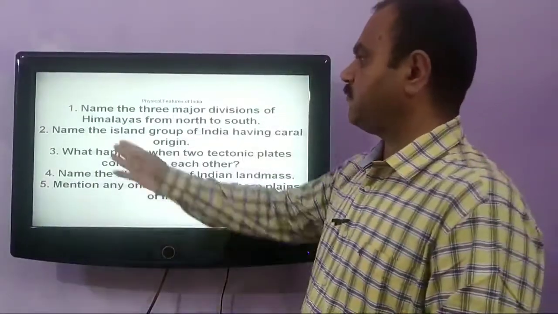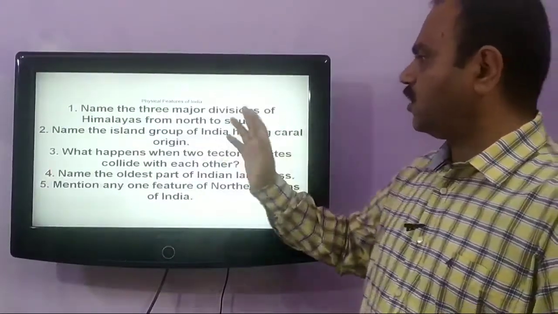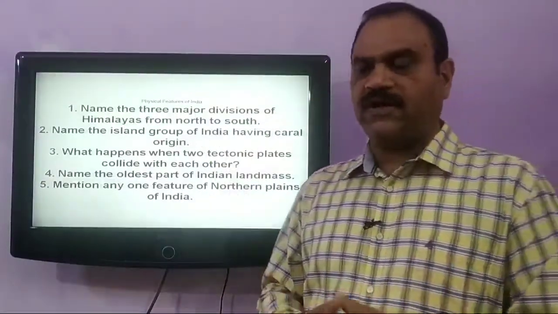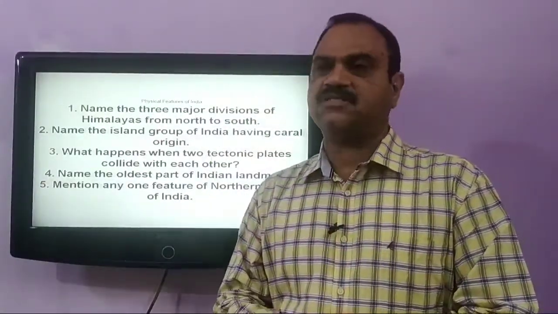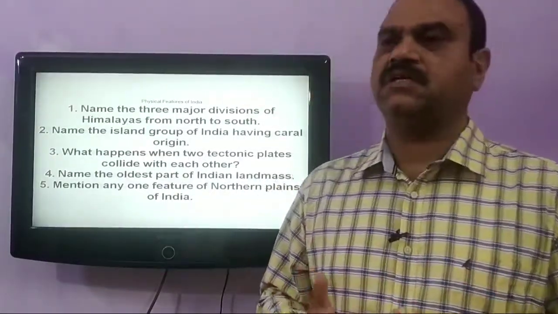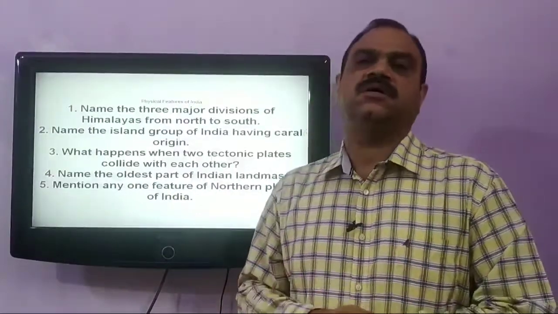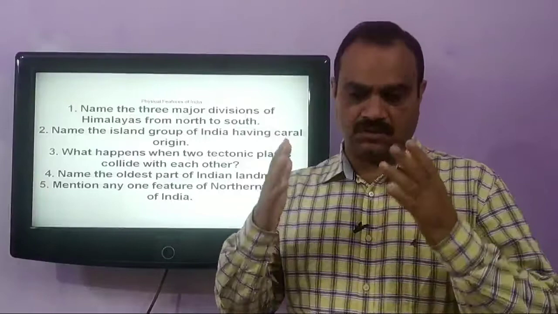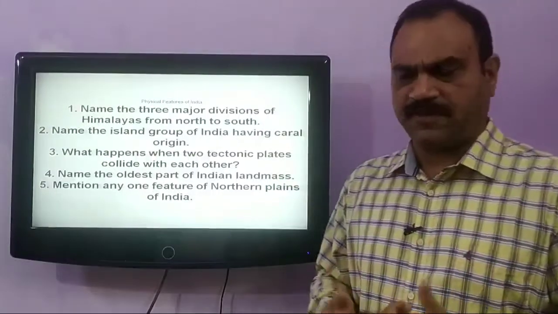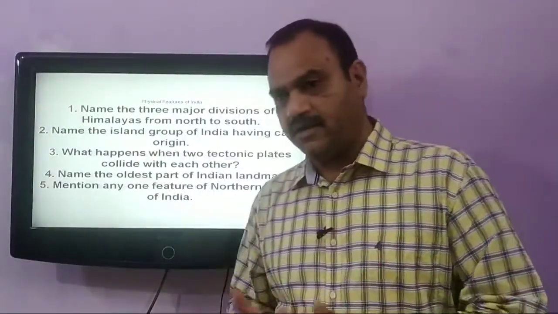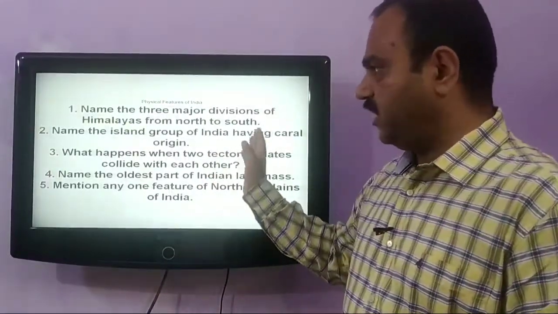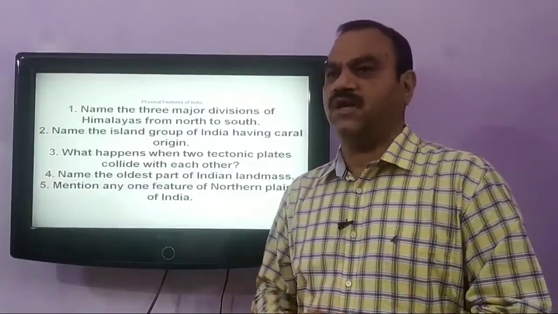Our next question is, name the island group of India having coral origin. The island group of India in the Arabian Sea is the Lakshadweep island group, which consists of Laccadives, Minicoy and Amindivi. These were given the name Lakshadweep in 1973. This archipelago of India in the Arabian Sea is known as the islands of coral origin, the Lakshadweep group of islands.